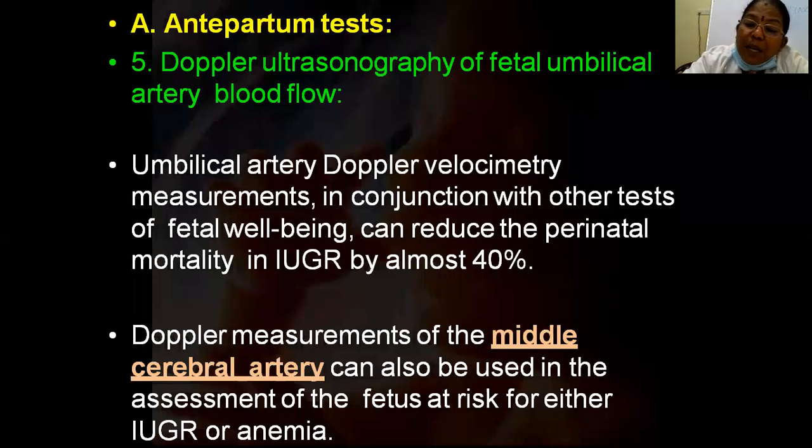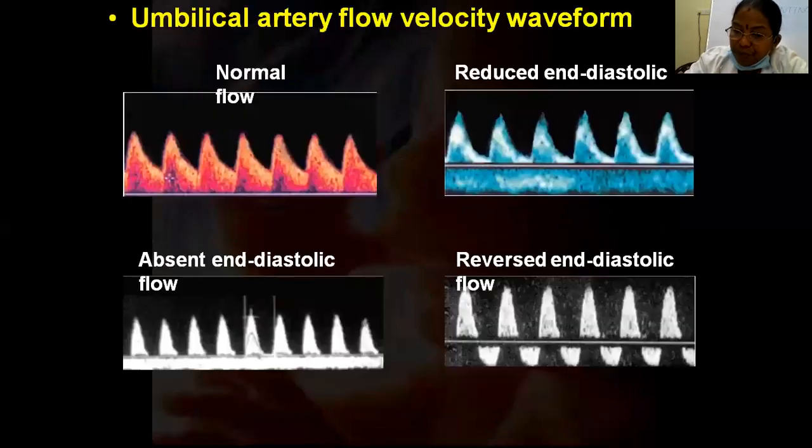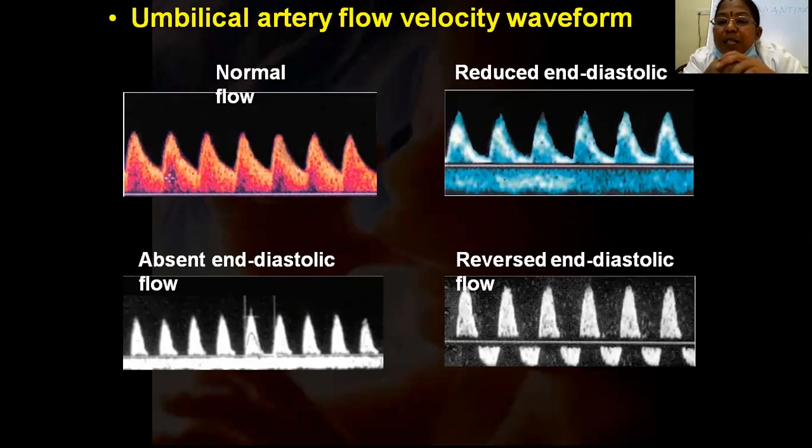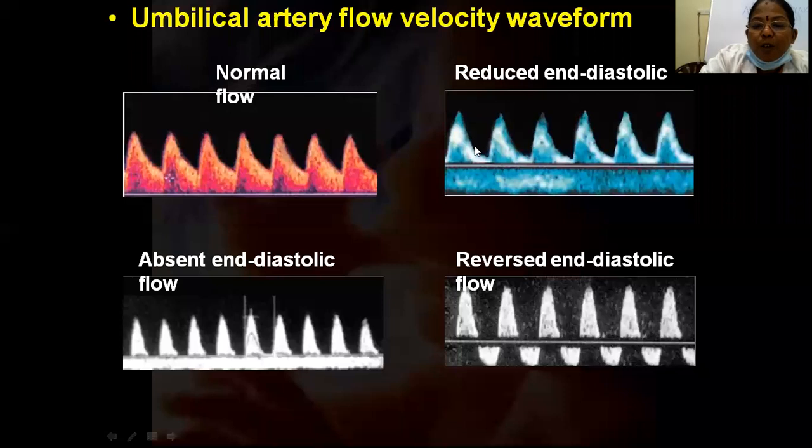Doppler measurement of the middle cerebral artery is also used for assessment of IUGR, but it is mainly for fetal anemia. So this is a normal flow. Fetal umbilical artery normal flow is like this: systolic, and then diastolic. This is a systolic flow, this is a diastolic flow. If there is a reduced end diastolic flow, see this parameter here. Can you see? Systolic flow, and then it comes to diastolic. Here the systolic flow is normal, but the diastolic flow has reduced. So it is a reduced end diastolic flow.